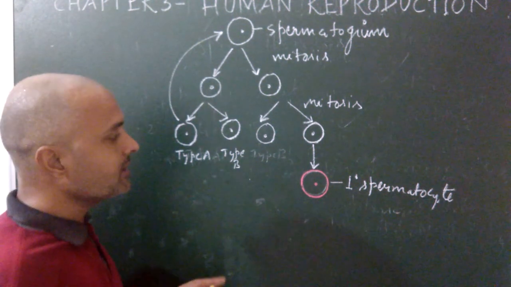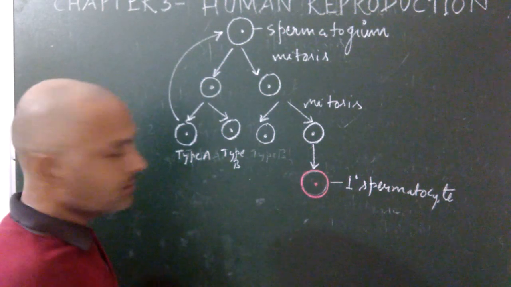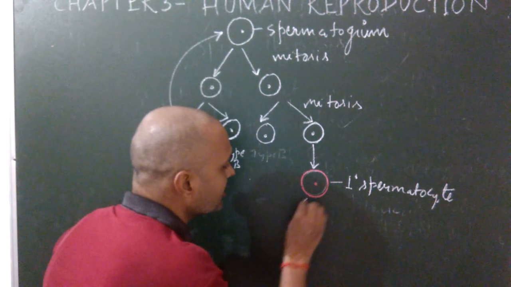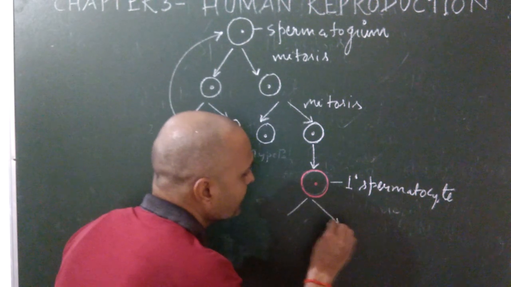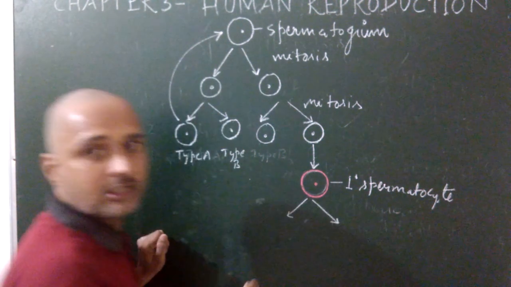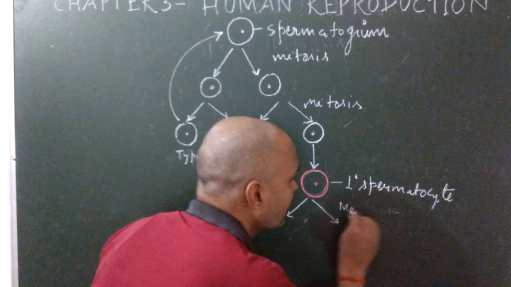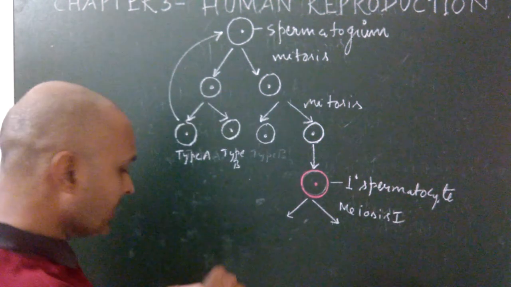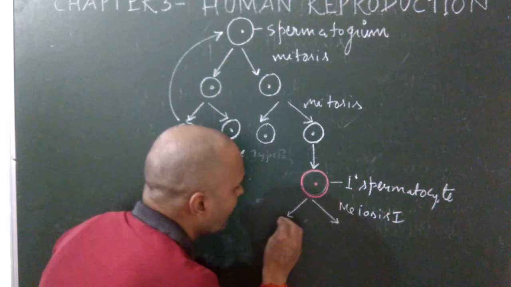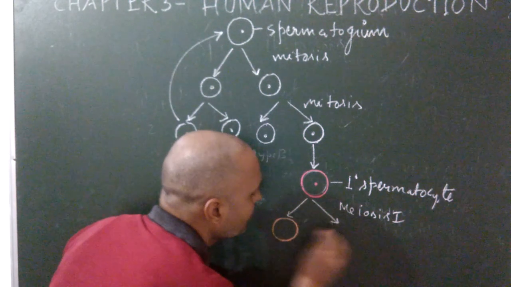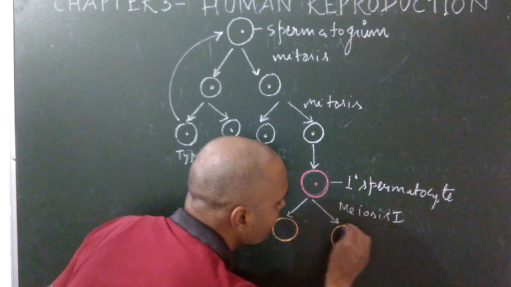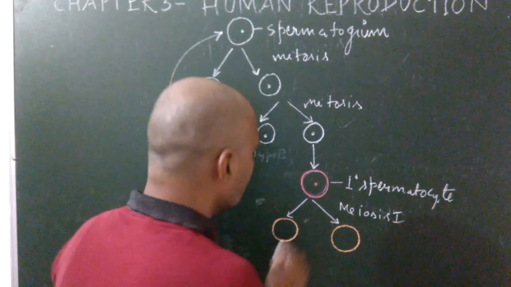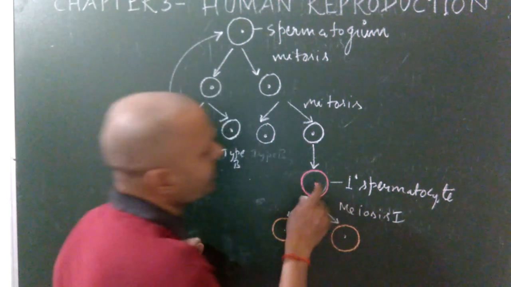This primary spermatocyte undergoes two meiotic divisions, known as meiosis first and meiosis second. Meiosis first produces secondary spermatocytes. How many in total will it produce? Two secondary spermatocytes.